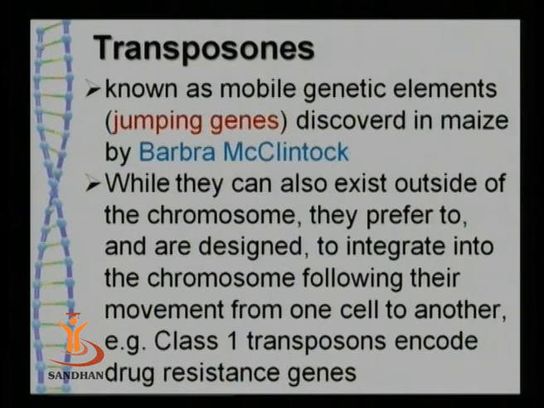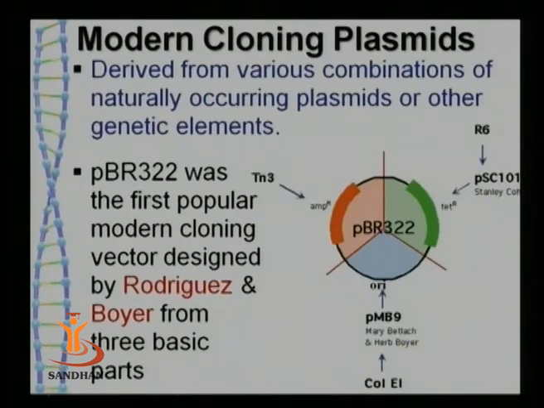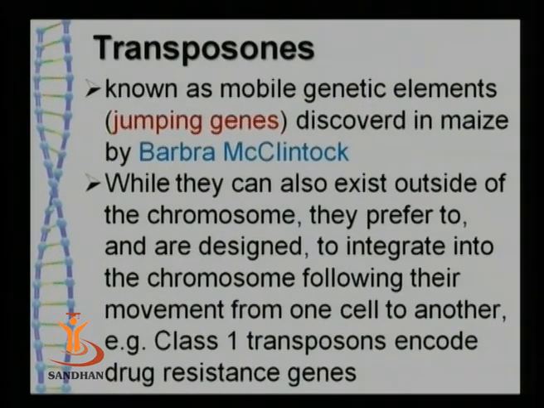As I told you, they can get integrated into the chromosome sequence because they have insertion sequences which are complementary to the bacterial chromosome sequence, and so they can make a recombination there. They are often responsible for causing many different types of mutations.